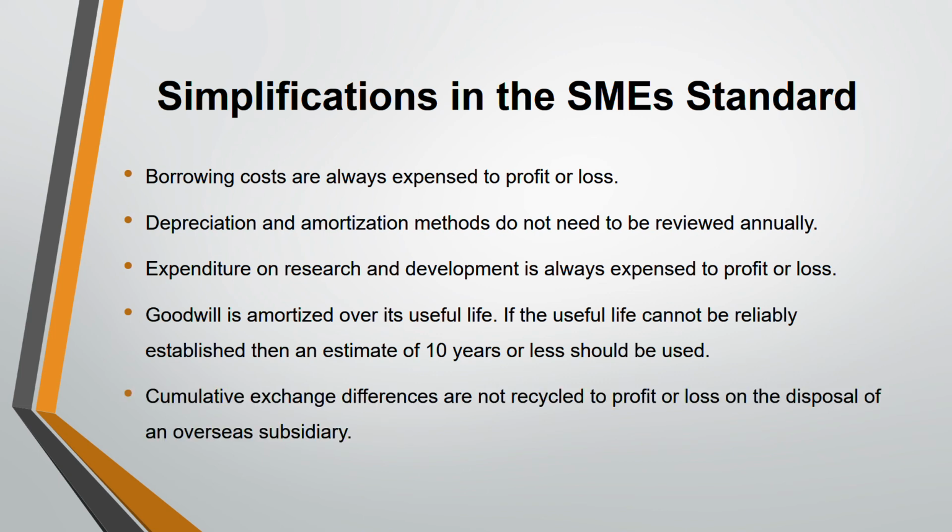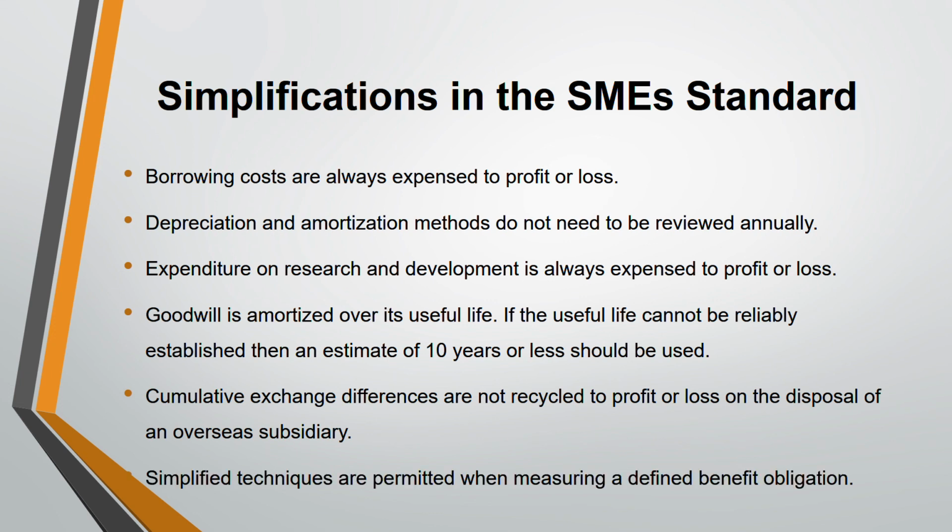Then any exchange differences, cumulative exchange differences. This is IAS 21. Okay. They are not recycled to profit and loss on disposal of an overseas subsidiary. But under full IFRS, under IAS 21, you can recycle. When you are selling that overseas subsidiary, whatever the profit or loss you have recognized under other comprehensive income, you can recycle to profit and loss, but not under SME.